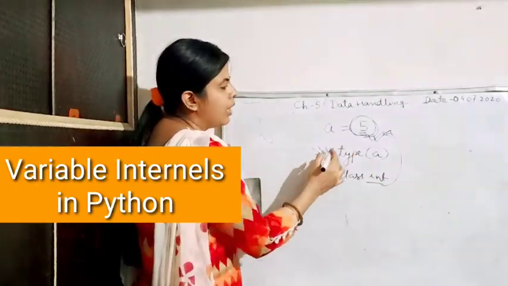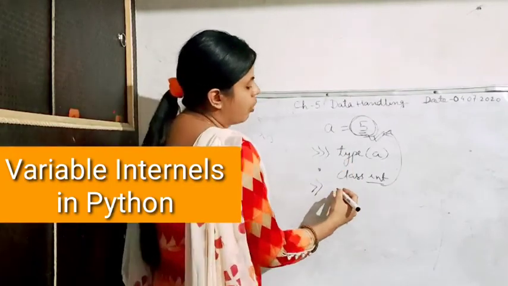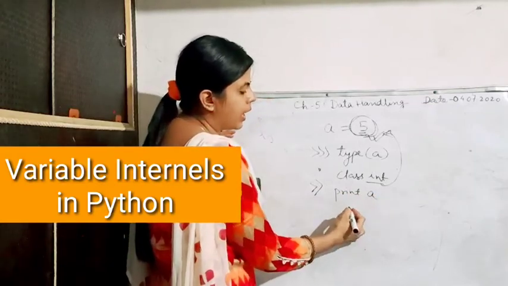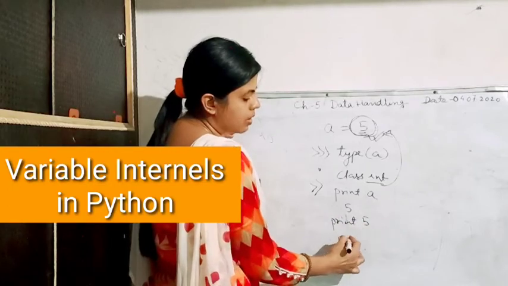Now suppose I want to find out the value of it, so what will I write here? For the value, I will write simply print a. When you write print a, it will give you the answer 5. When you write print 5, it will give you the answer 5.